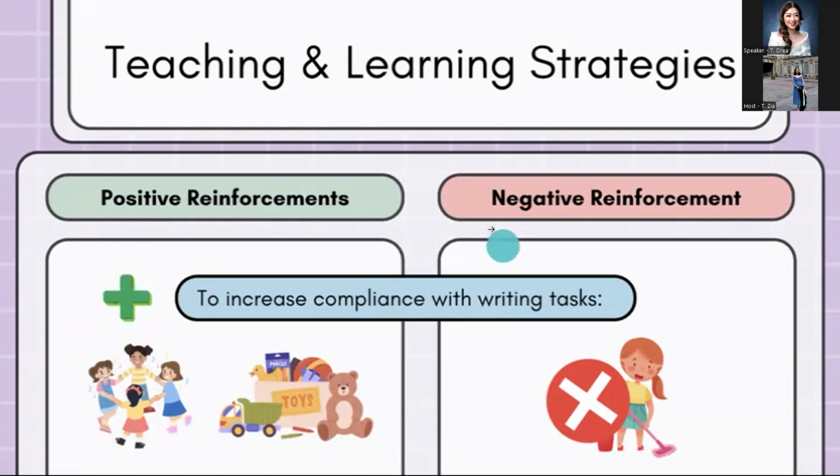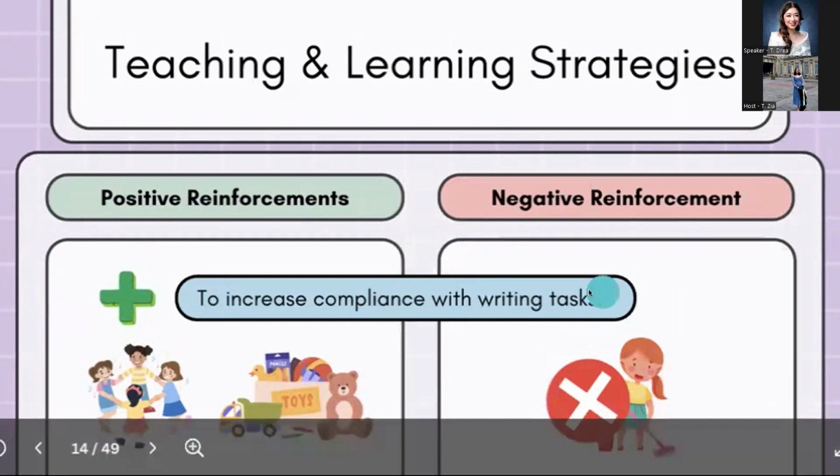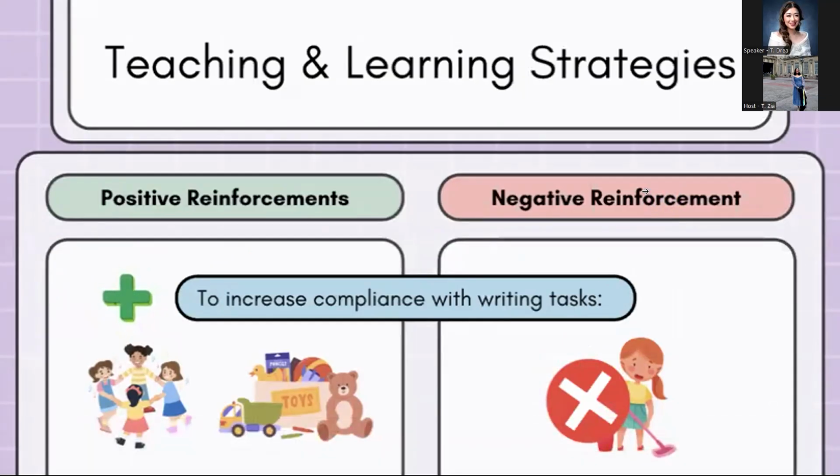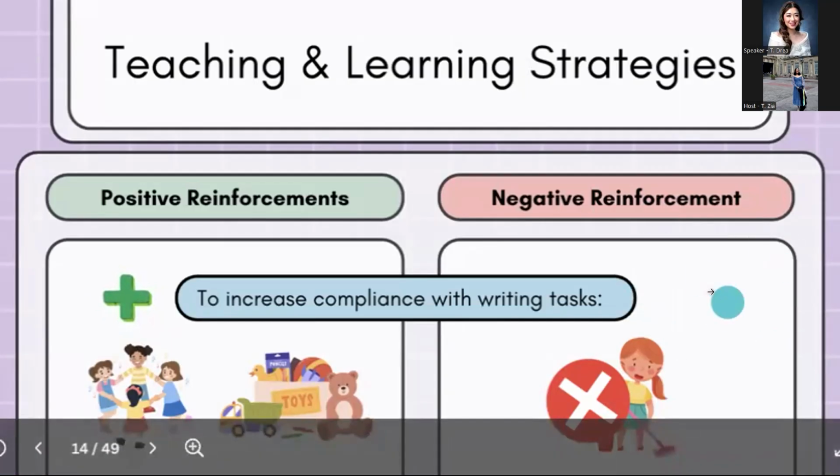And then for negative reinforcement, we are removing an unpleasant stimulus, something they don't like. For example, to increase compliance with writing tasks, I will not ask you to sweep the floor. Let's say they don't like sweeping the floor, that's their chore. So if they do this task, we can remove that chore, the unpleasant stimulus, so that their behavior increases even more and they finish our goal.